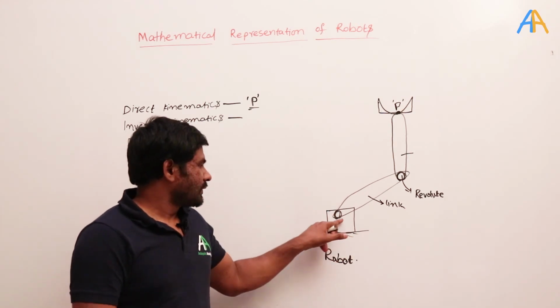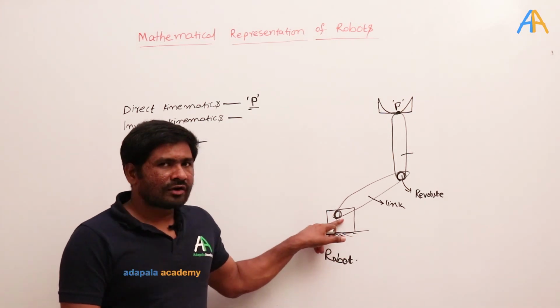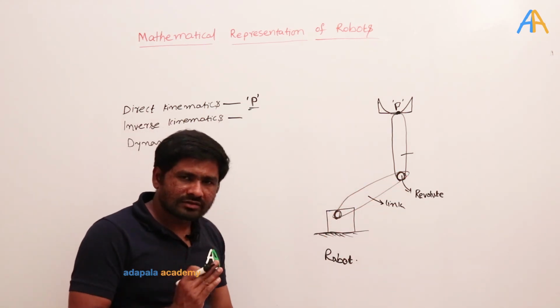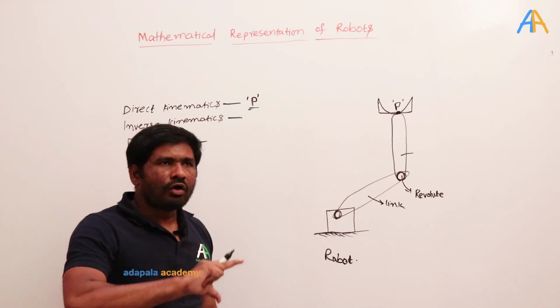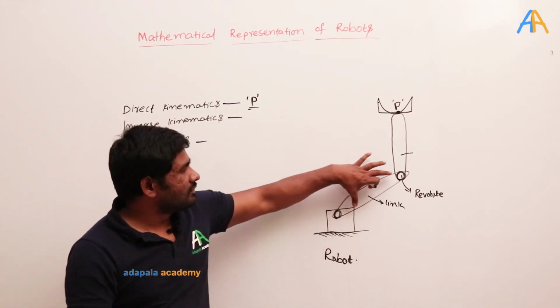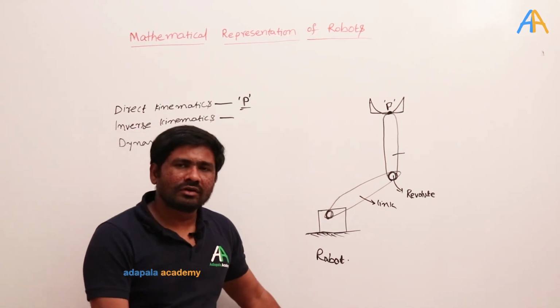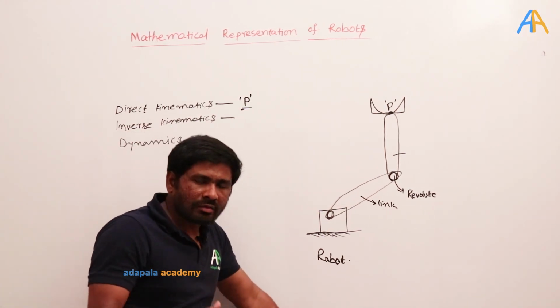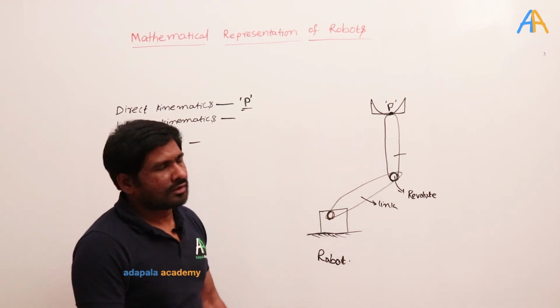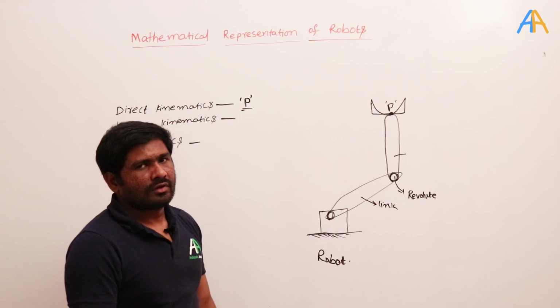For example, the joint variable in this case is the rotational angle, and here also a rotational angle. In the case of a slider joint, it is how much it is sliding. That means for given values of link lengths and joint parameters, I would like to find out the position of the point P at the end.